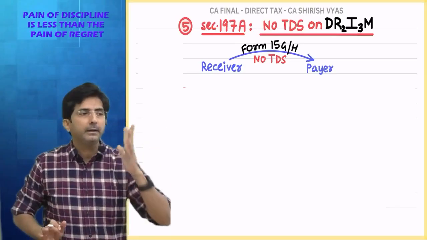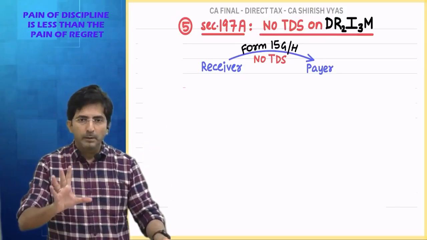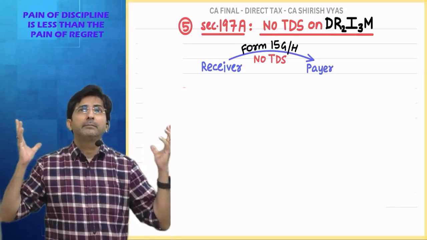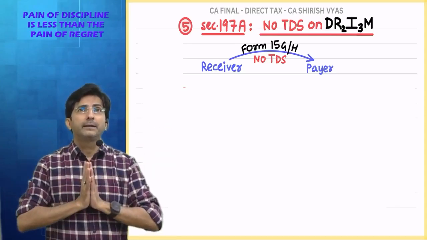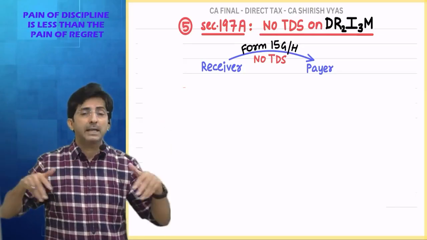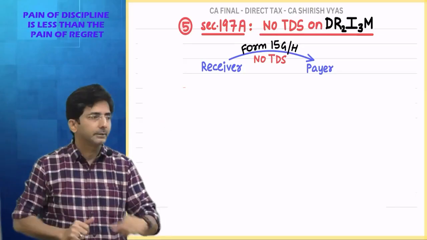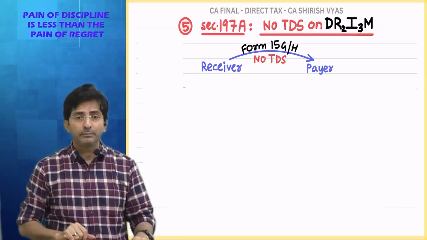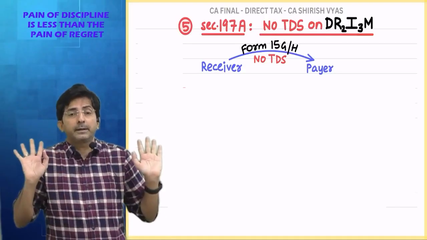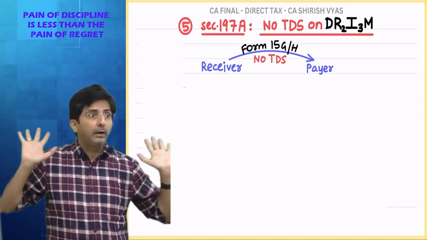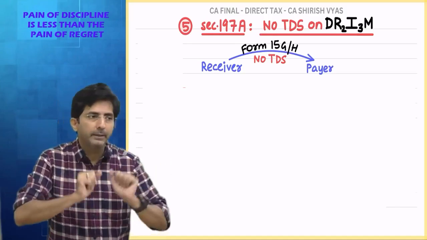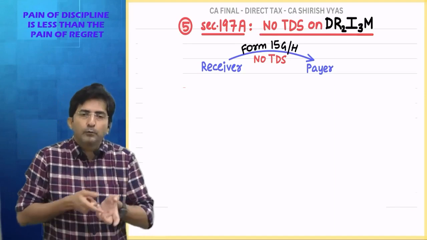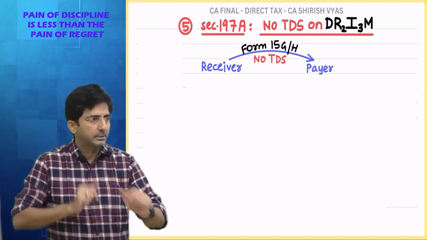It's only for DREAM income. See how to remember. If you have the dream that TDS should not be deducted, that dream of no TDS can be fulfilled only for DREAM income. I'm rhyming. If you have the dream that your TDS should not be deducted, that dream will be fulfilled, but only for DREAM income. And to fulfill the dream, you have to fill form 15G or 15H.